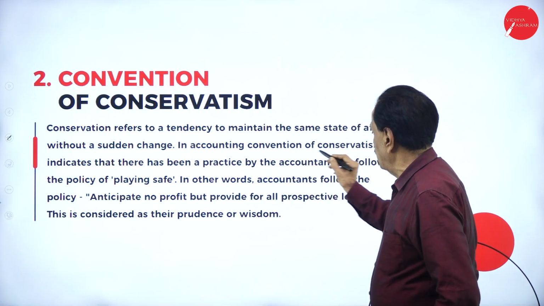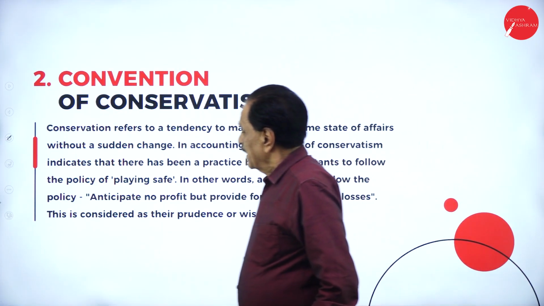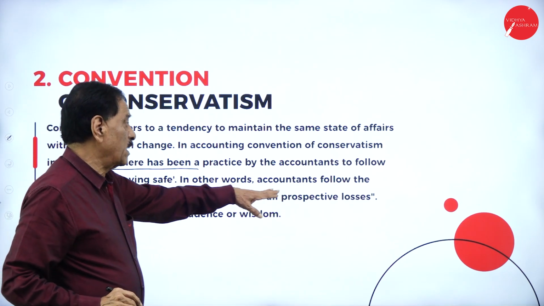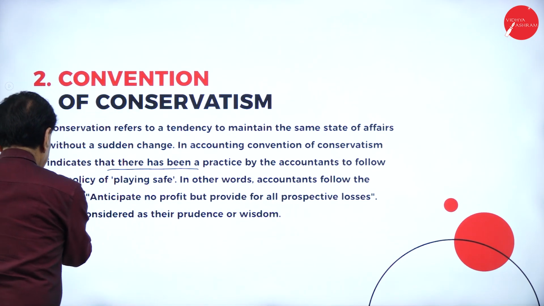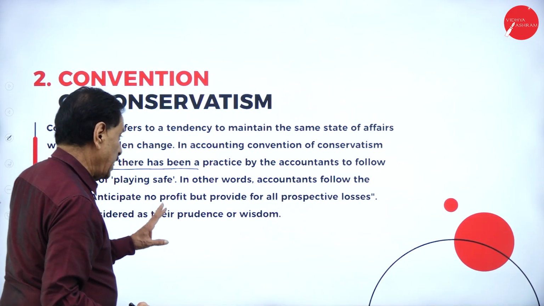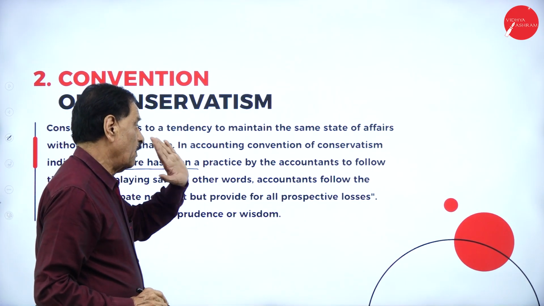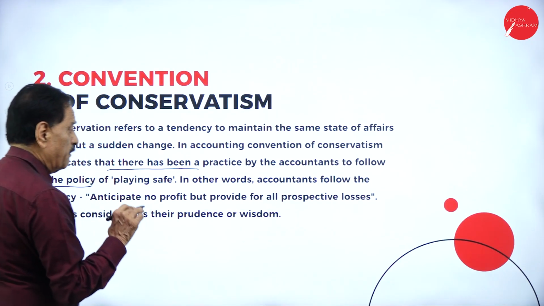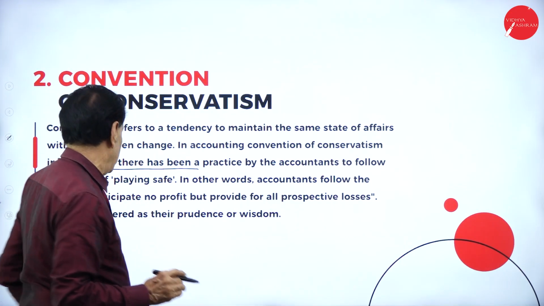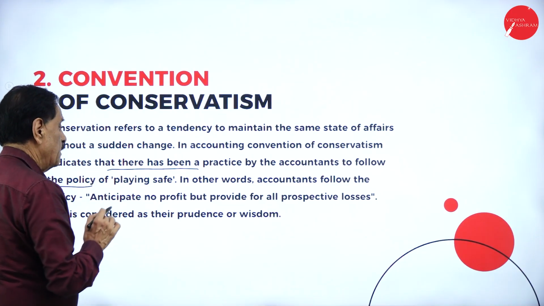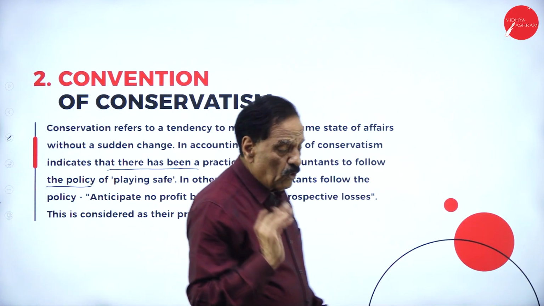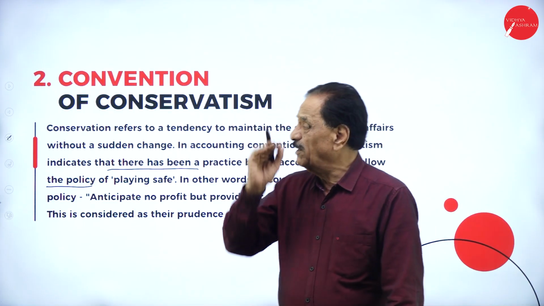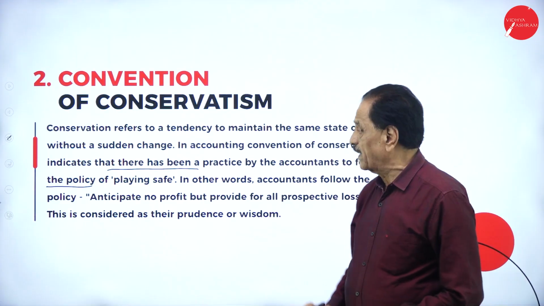In accounting, the convention of conservatism indicates that accountants follow a policy of playing safe. In other words, accountants follow the policy of anticipating no profit but providing for all prospective losses. This is considered their prudence and wisdom. They know that there may be a loss, which will be taken into consideration, but generally it works only for the sake of profit.